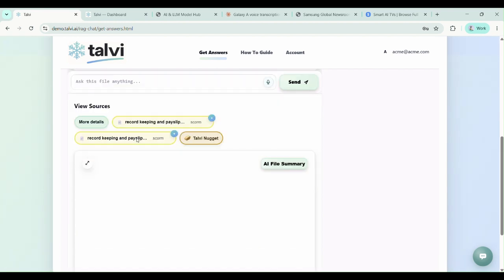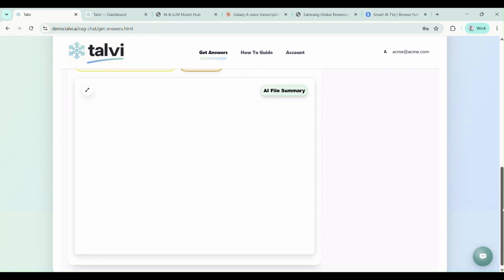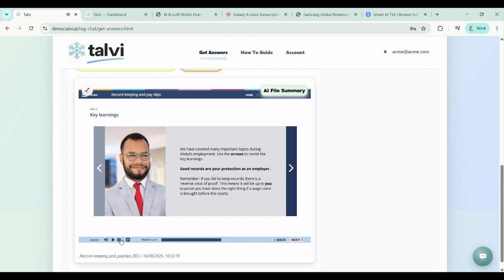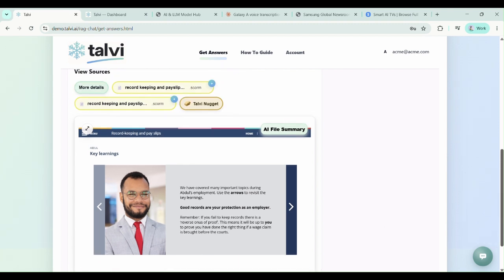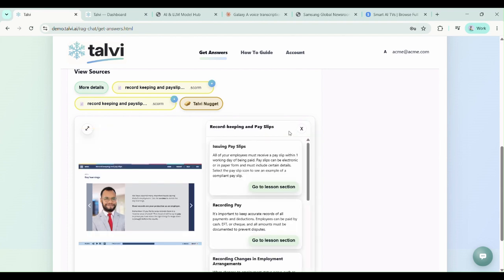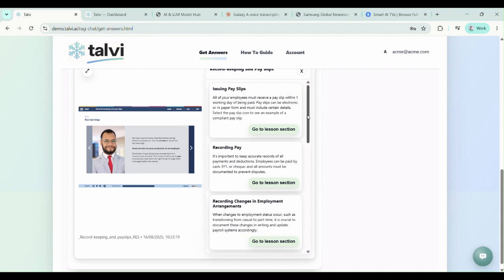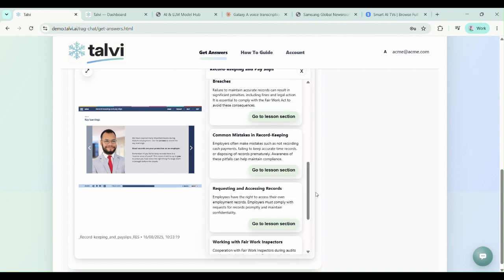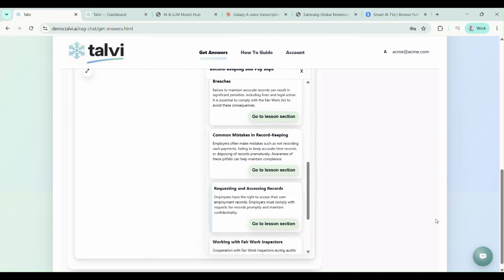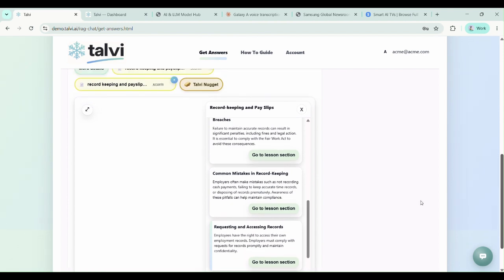In this case, Talvi found 2 SCORM files. So again, we can look at this one as well. And again, it's going to bypass restricted navigation and take us to the exact page. If we want to dive further, we can have an AI file summary. So we can summarize SCORM files. You can see the summary on screen now. And if someone's really interested in this section here, again, we've got built-in navigation tools.